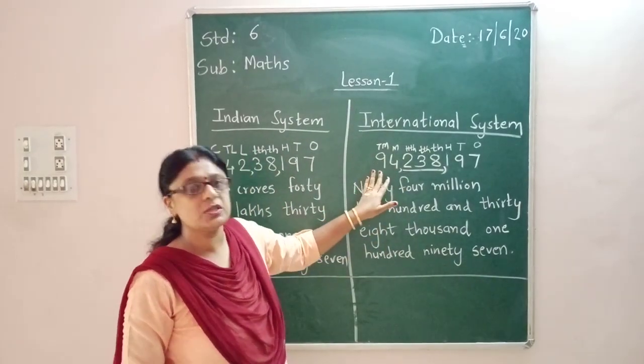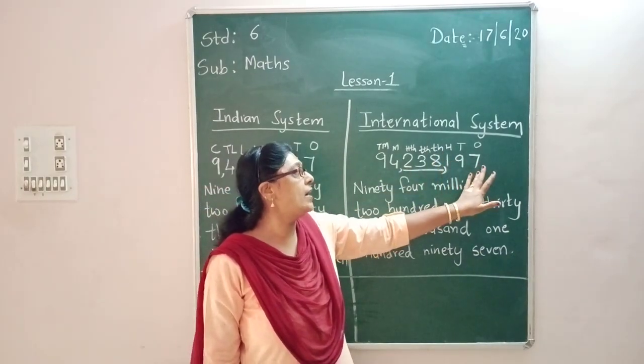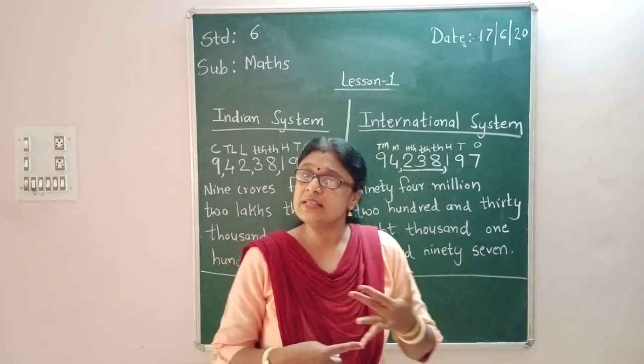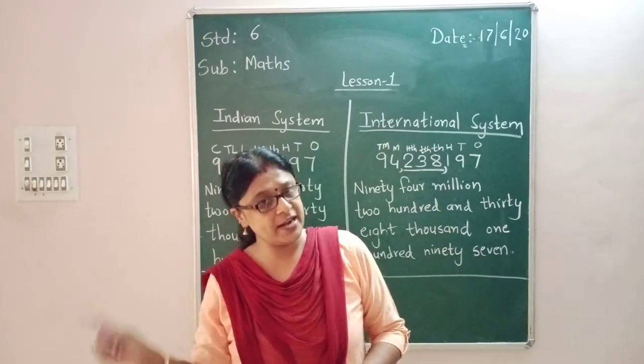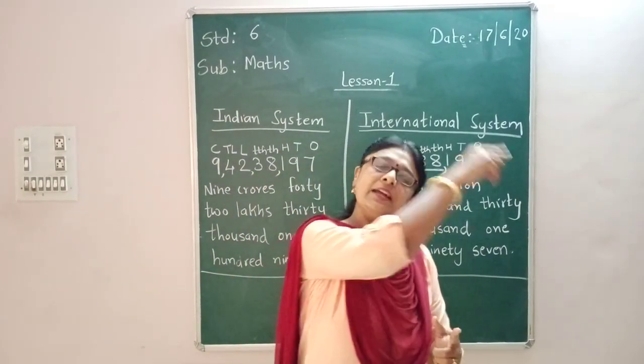So this number is spoken as 94,238,197. Okay. So placing of commas, how can it be done according to the Indian system? You have to start from right hand side. First take 3 steps, then 2 steps, then 2 steps, then 2 steps.